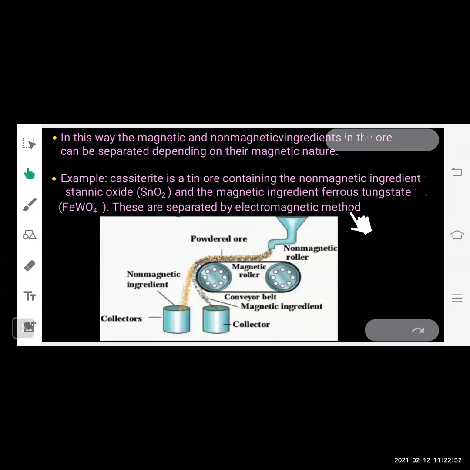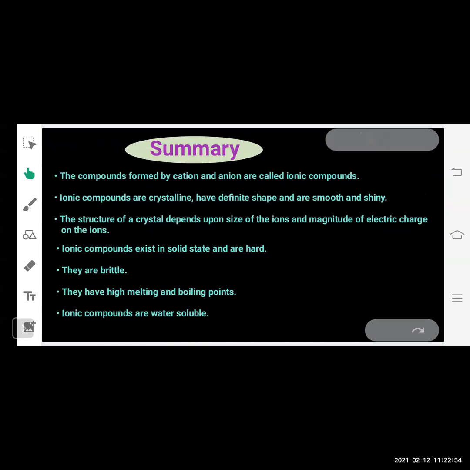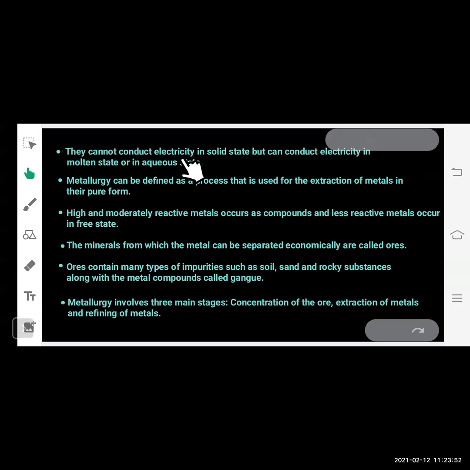Okay, I hope all of you understood all these methods. Now let's summarize what we have studied today. First, the ionic compounds. The compounds formed by cation and anion are called ionic compounds. Ionic compounds are crystalline, they have definite shape and are smooth and shiny. The structure of crystal depends upon size. Ionic compounds exist in solid state and are hard. They are brittle. They have high melting and boiling points. And ionic compounds are water soluble. They cannot conduct electricity in solid state but can conduct electricity in molten state or in aqueous state.